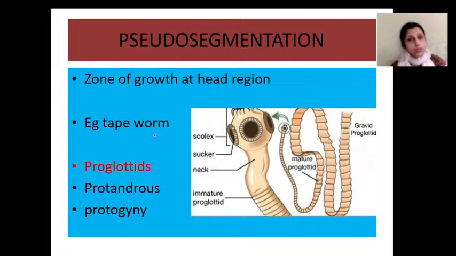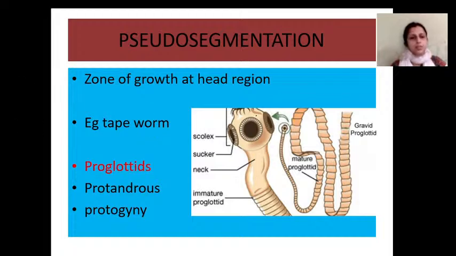A true segmentation should extend from the ectoderm to the mesodermal region, and that should start from the embryonic stage itself. Next is pseudo segmentation. True segmentation begins from annelids or earthworms.